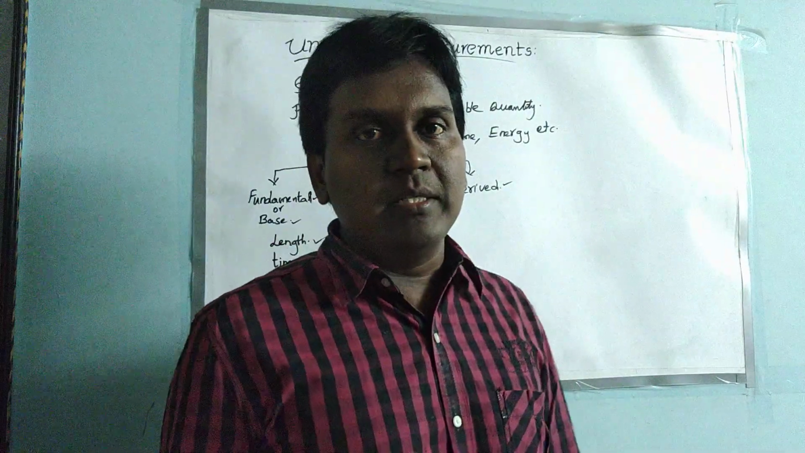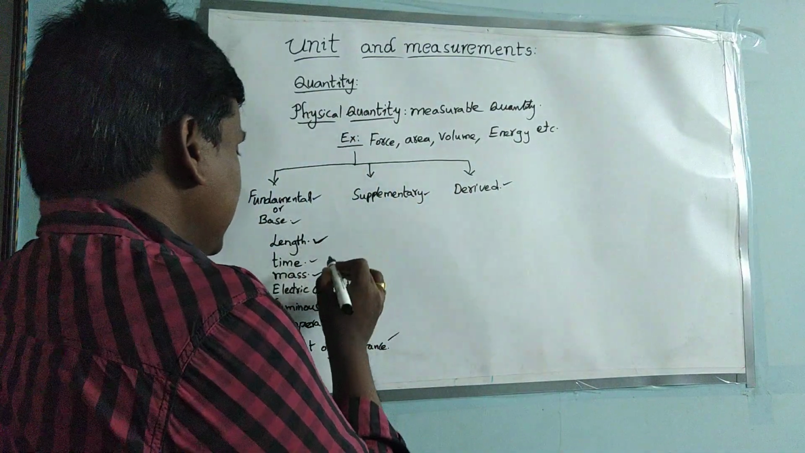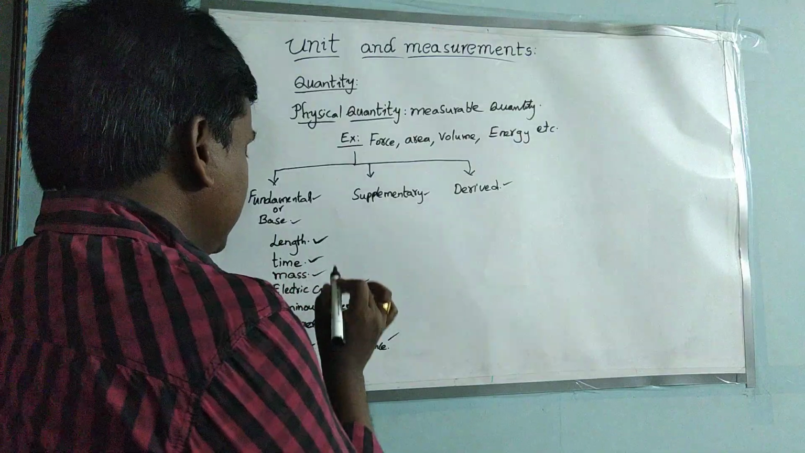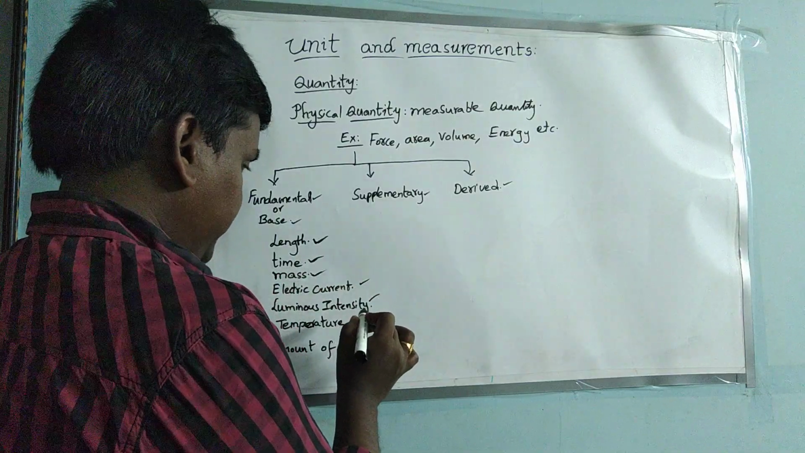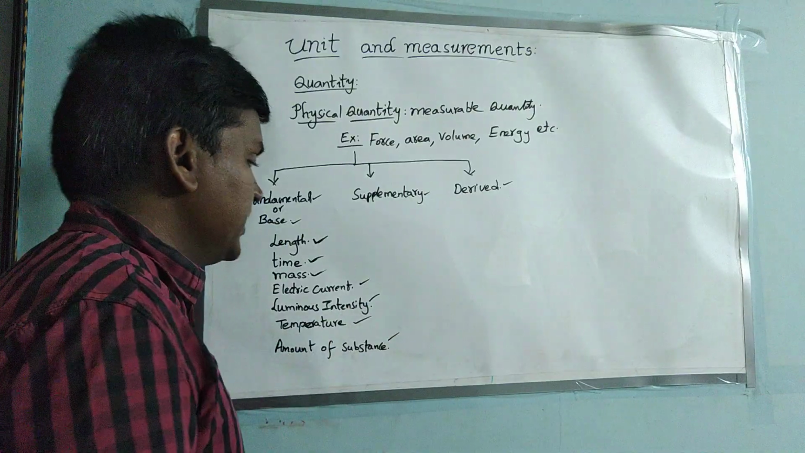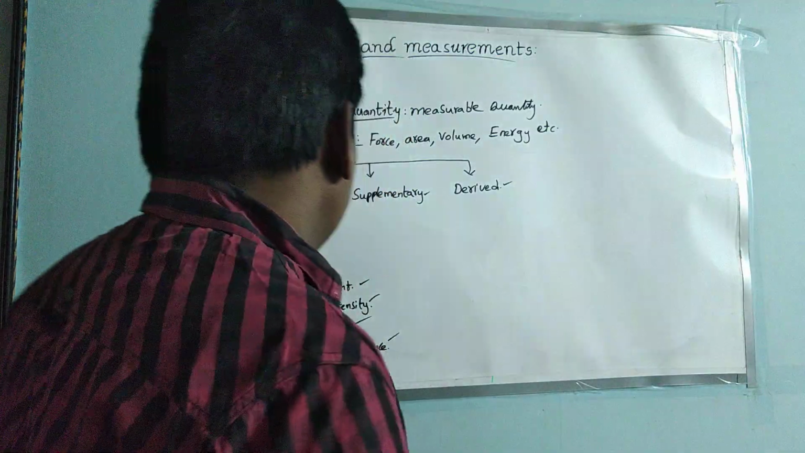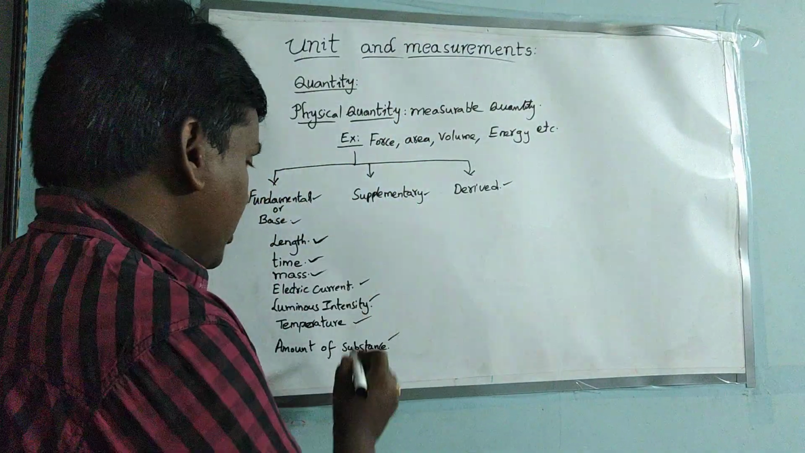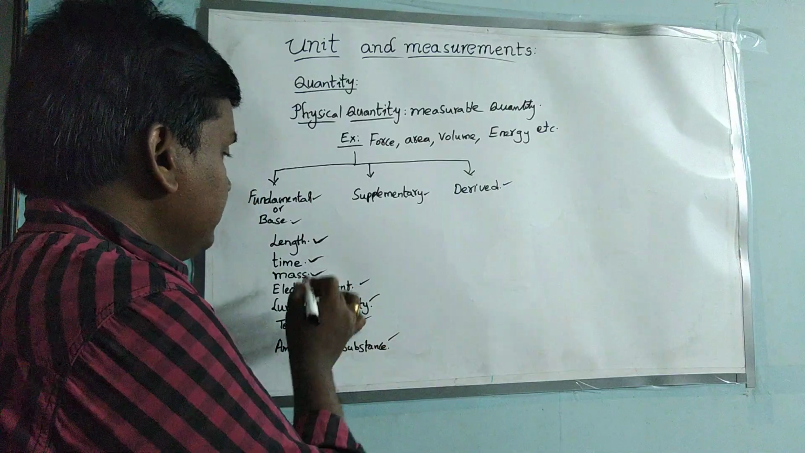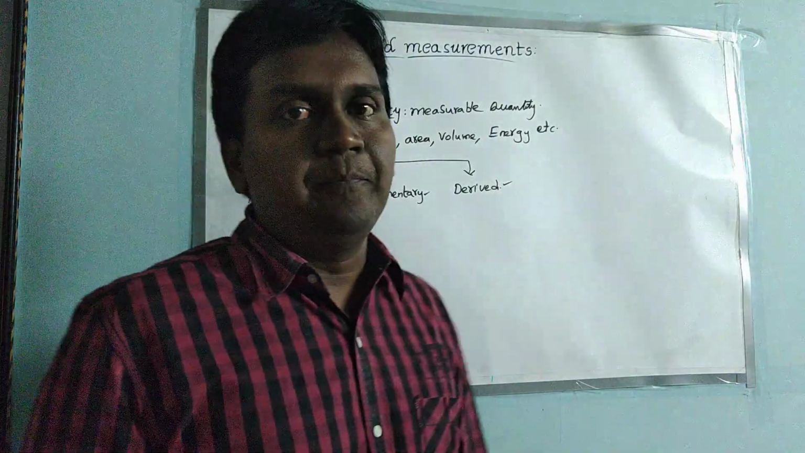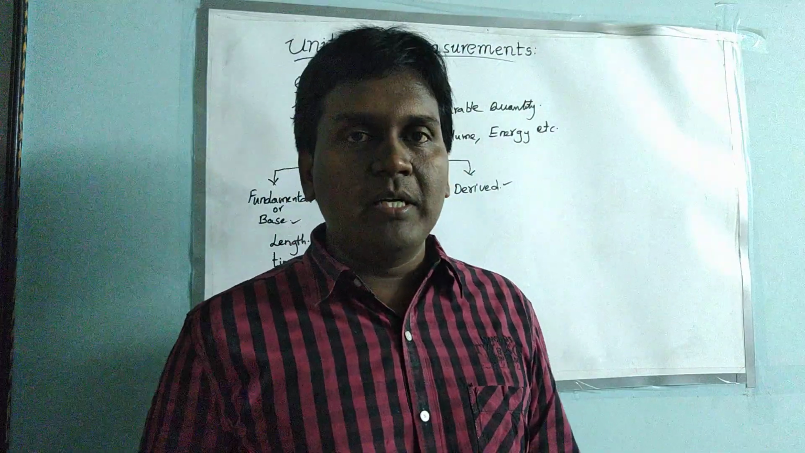or fundamental quantities. Why? Because see, by taking length we can't justify the time, or by taking time we can't justify mass. So individually they are quantities, so that's why they are called as base quantities. We can't say time in terms of length, we can't say temperature in terms of luminous intensity. So each and every quantity has its own identity. So that's why they are called as base quantities or fundamental physical quantities.